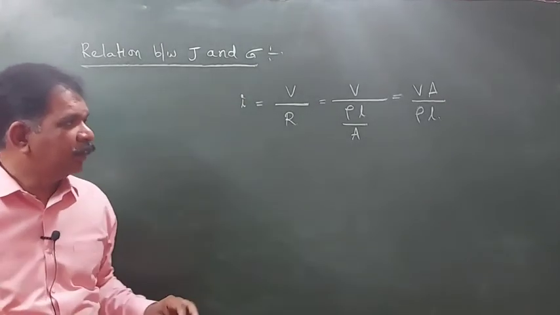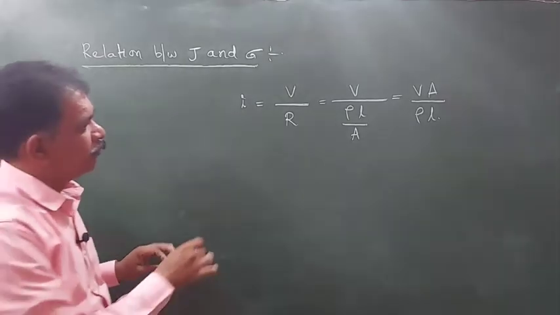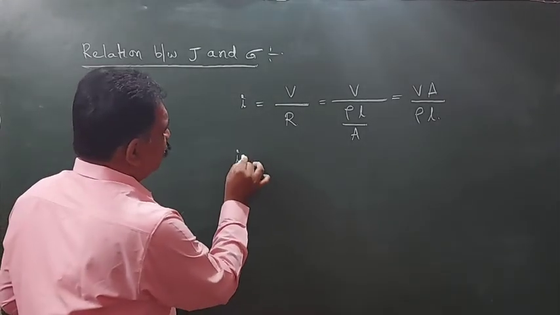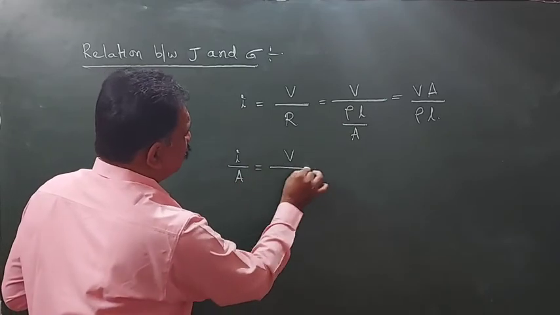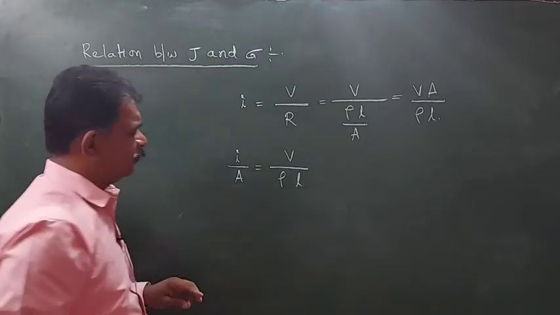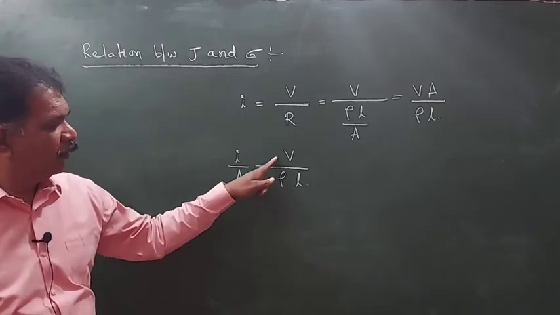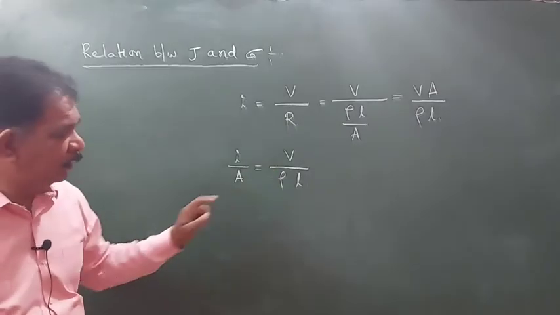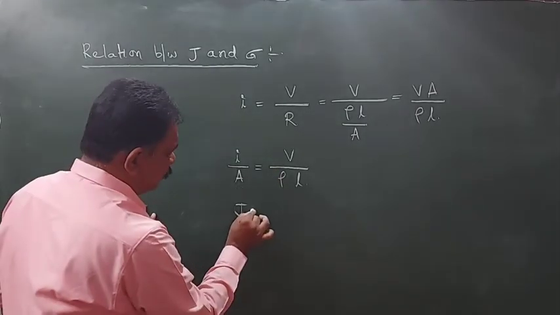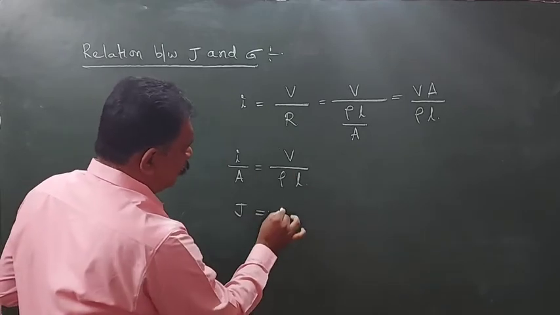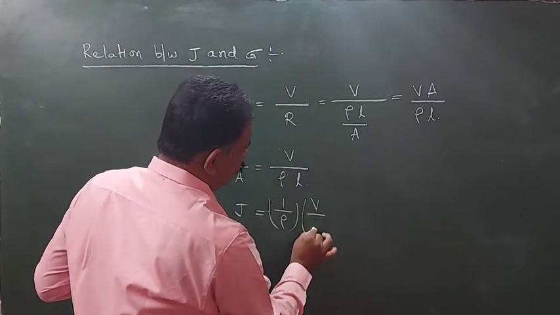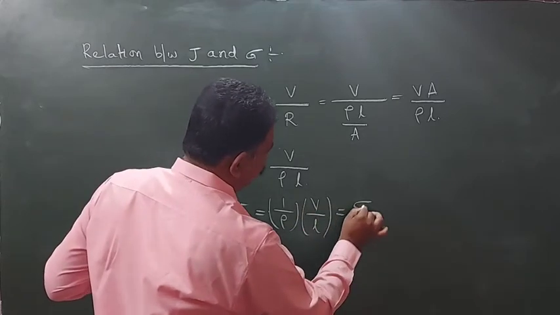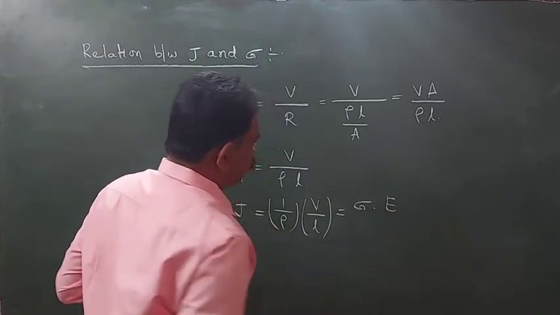Understanding? Next, then you bring that I to this side. This is V by rho L. 1 by rho means I by A means J. 1 by rho into V by L. 1 by rho is sigma.